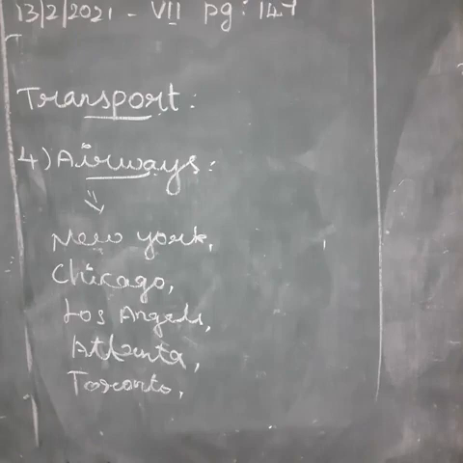These are some important international airports in North America. This is about the transport facilities in North America.